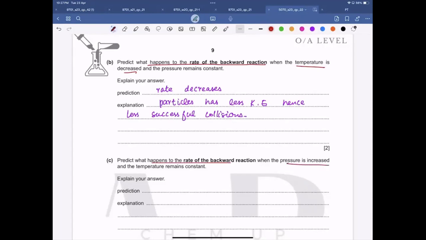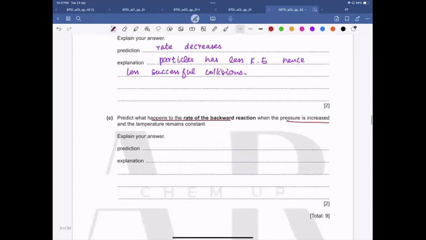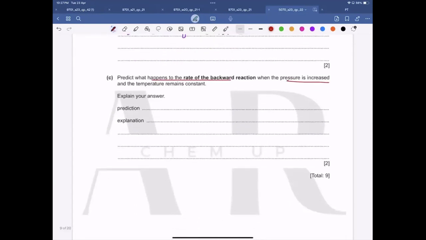Now, predict what happens to the rate of a backward reaction when the pressure is increased. When we increase the pressure, particles come closer to each other. There are more particles in a unit volume. So the frequency of collisions increases and the rate will increase.